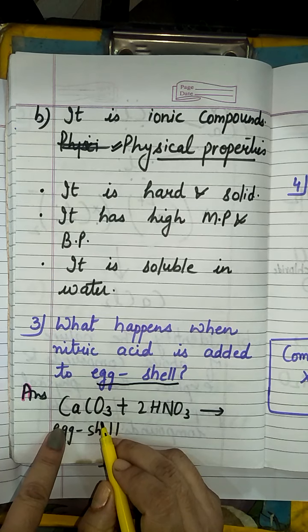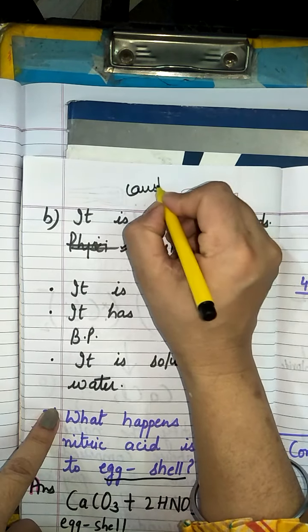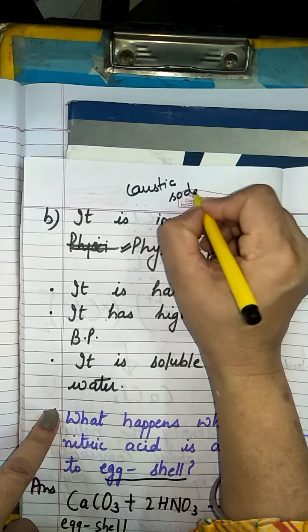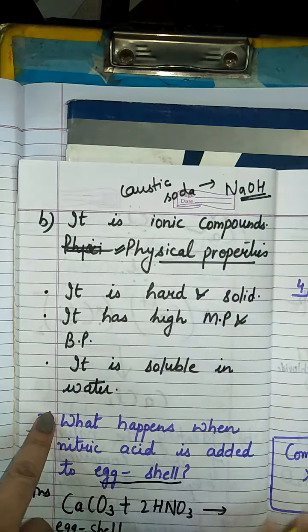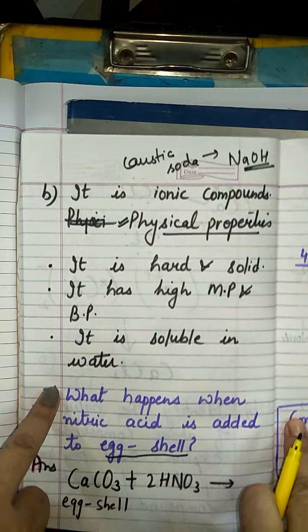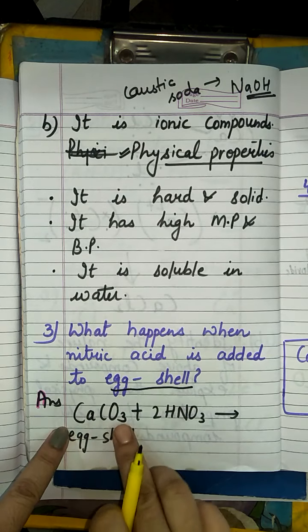Eggshell is calcium carbonate. Similarly, he will be using one word, caustic soda. So don't get confused. We are not knowing caustic soda. Caustic soda is sodium hydroxide. Fine. So this way the names should be known to you. So eggshell is containing calcium carbonate.